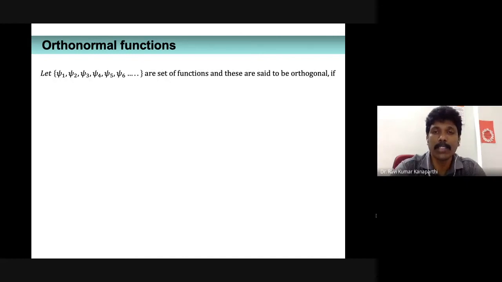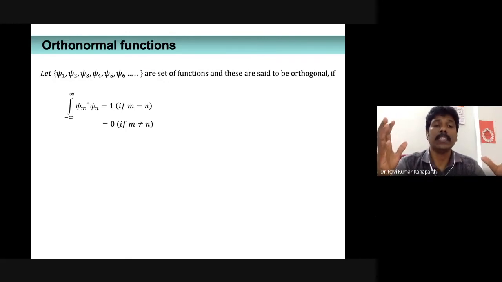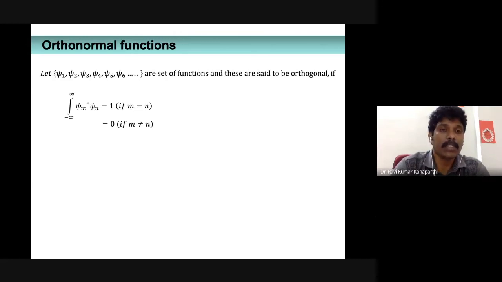So orthonormal functions means that if you have a set of functions, and when you evaluate the integral from minus infinity to infinity of psi m star psi n, it is equal to 1 if m is equal to n, and it is equal to 0 if m is not equal to n. Suppose the integral of psi1 star psi1 dx, if you evaluate, it should be 1. Similarly, psi2 star psi2 dx, and in general the integral of psi n star psi n dx.